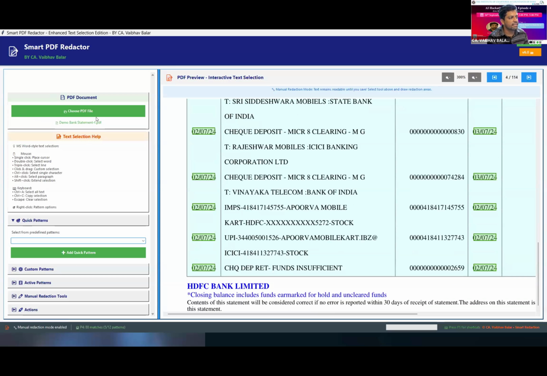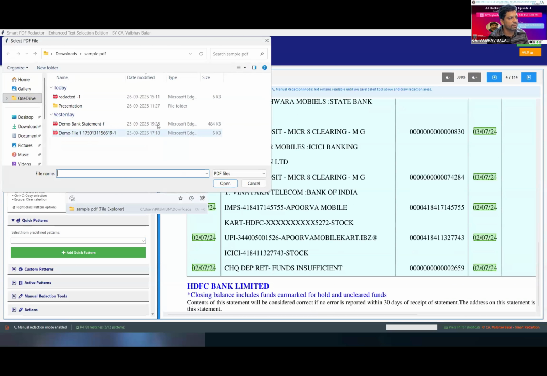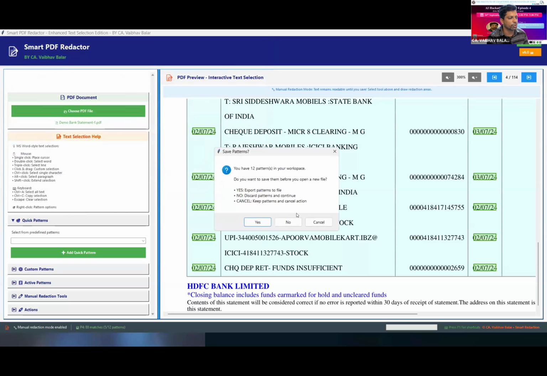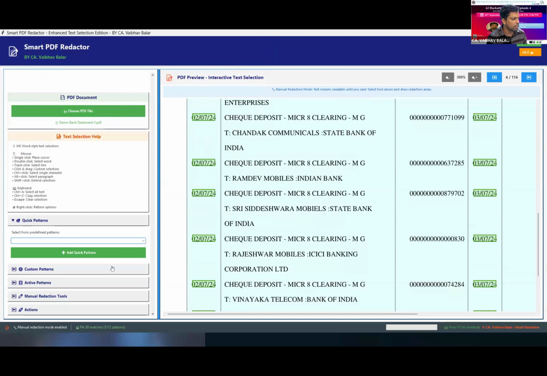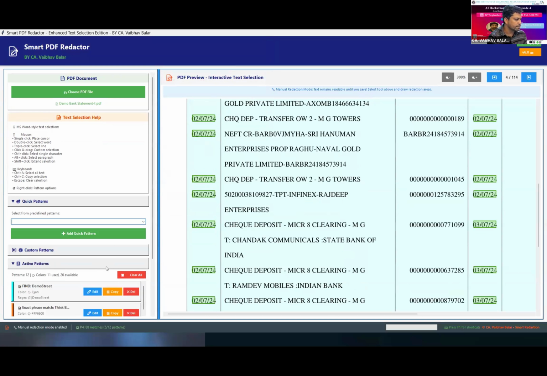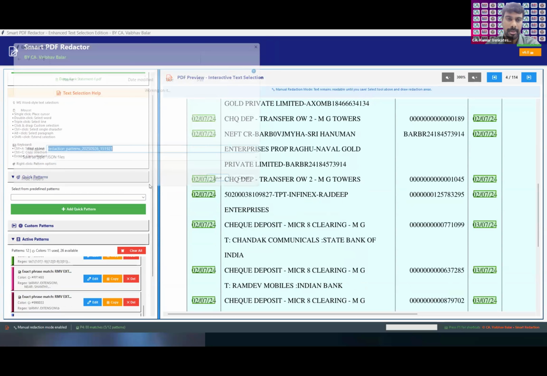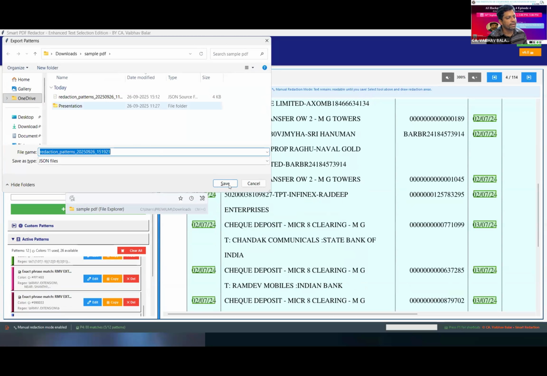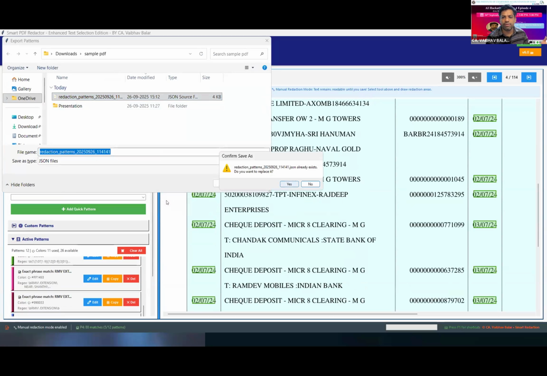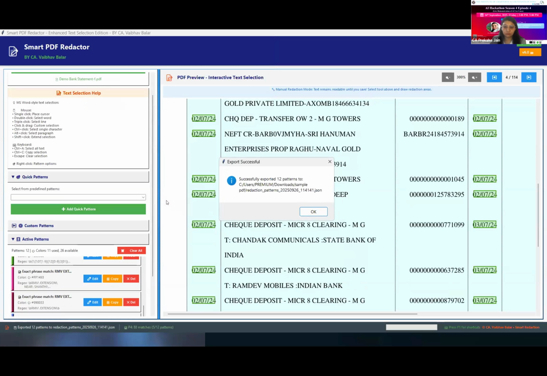But yes, whenever we select a new document, let's suppose we have exported all the patterns, we will be able to export the same, and whenever we work with new documents, it will automatically fetch the information which I have trained before.